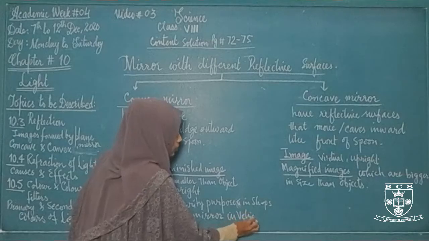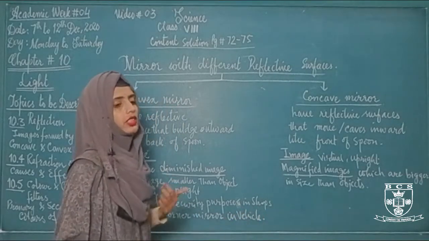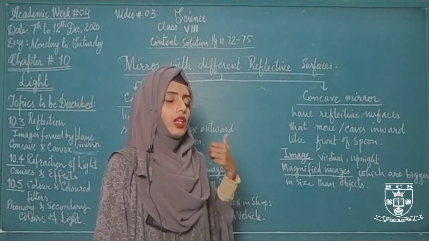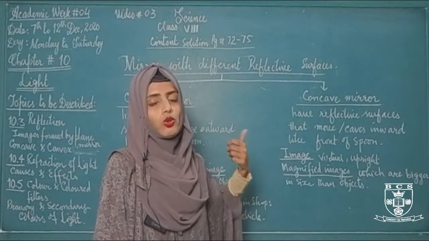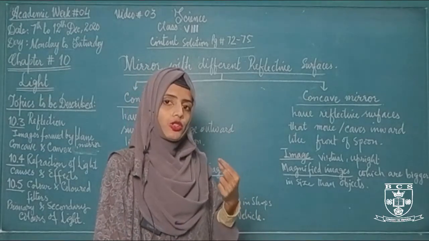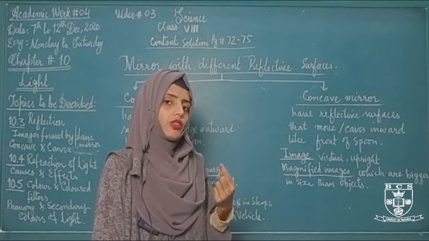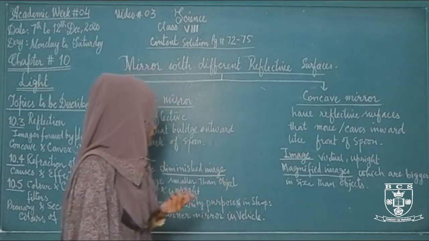So the driver can see the image of wider range, wider scope. बहुत दूर तक की objects की छोटी छोटी images side के corner mirror में आ रही होती है, so the driver can drive safely. All right.